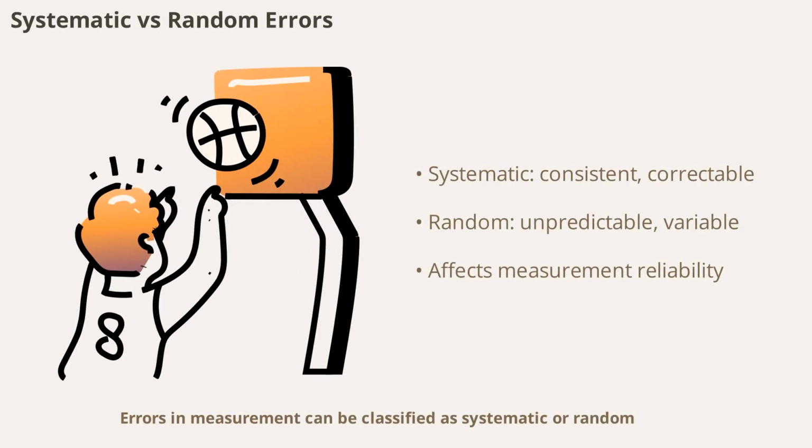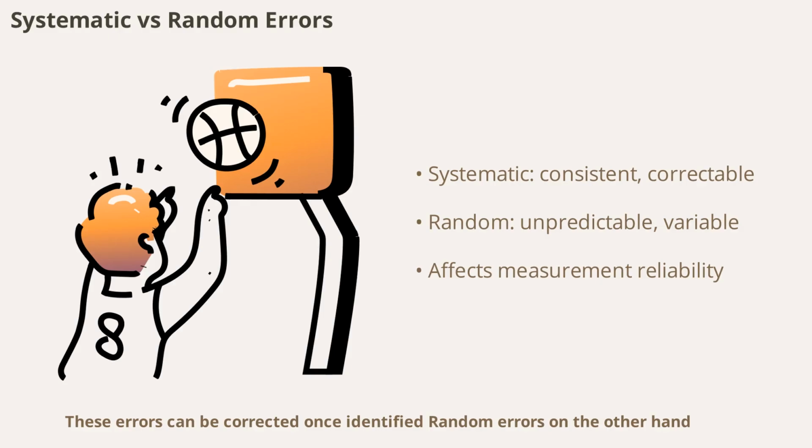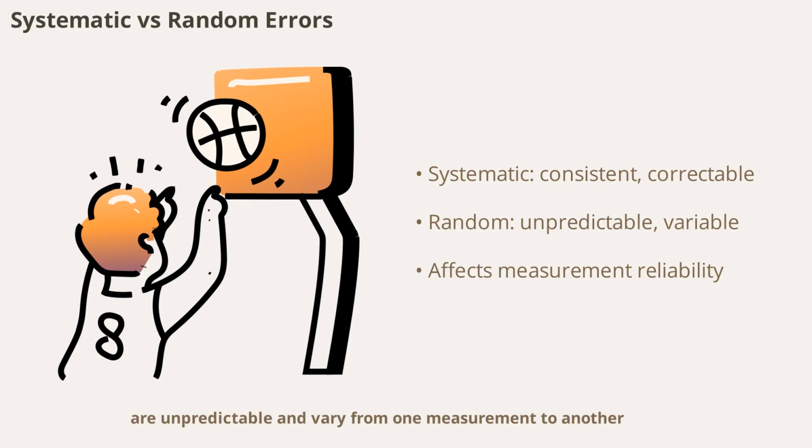Errors in measurement can be classified as systematic or random. Systematic errors are consistent and repeatable, often caused by faulty equipment or flawed methods. These errors can be corrected once identified. Random errors, on the other hand, are unpredictable and vary from one measurement to another. They arise from unpredictable fluctuations in experimental conditions. Understanding the difference helps in improving measurement techniques and achieving more reliable results.